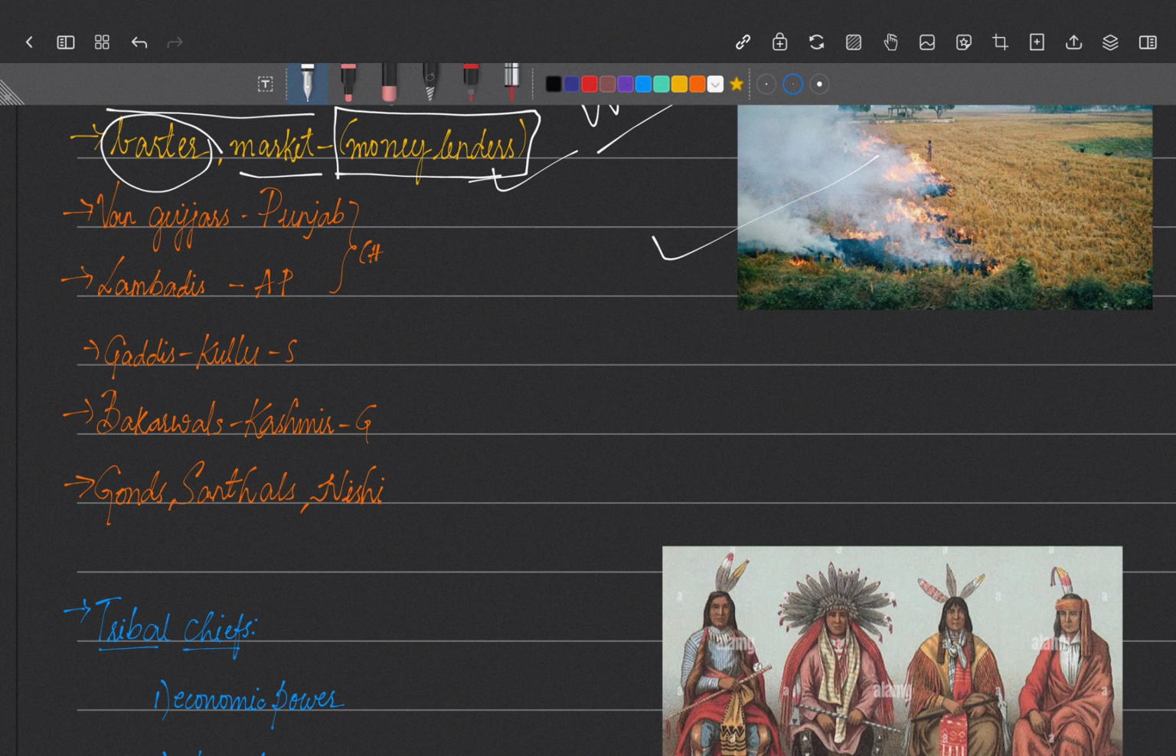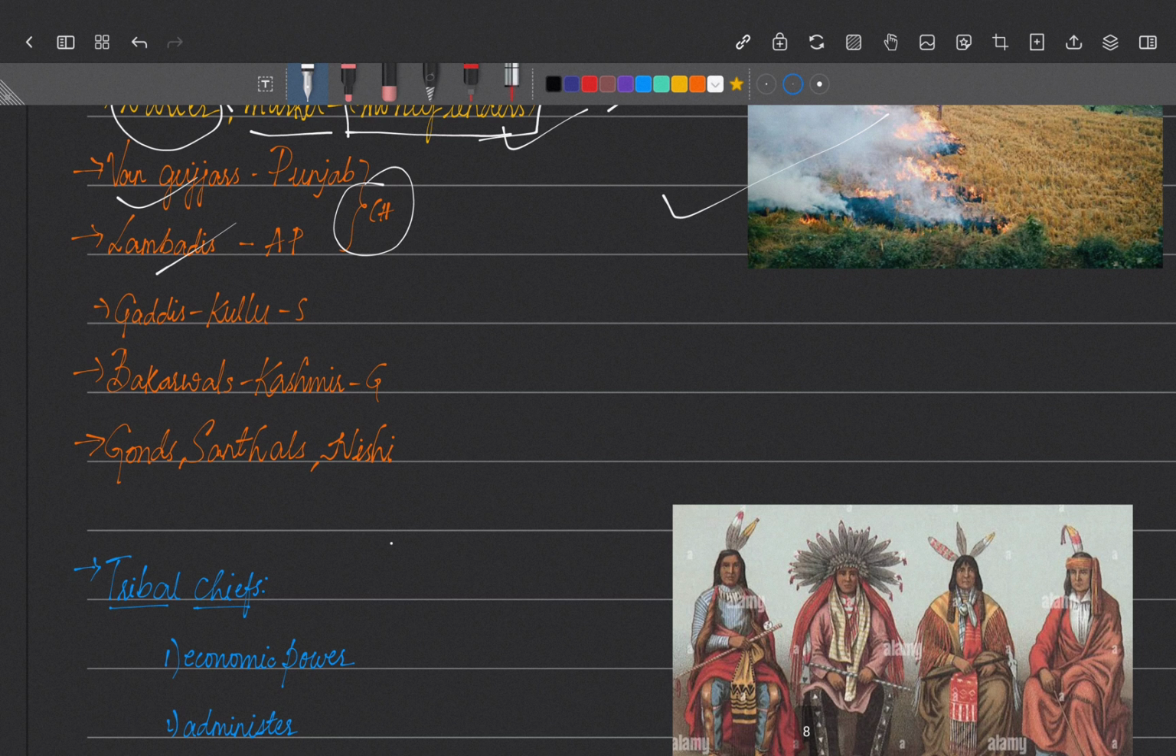So again, the other occupations: in Punjab we have Van Gujars, tribals. In AP we have Lambadis. So they were cattle herders. They used to herd the cattle. And in Kullu there was a tribe called Gaddis. So they were shepherds. In Kashmir there were Gujars and Bakarwals. So Bakarwals used to herd goats.